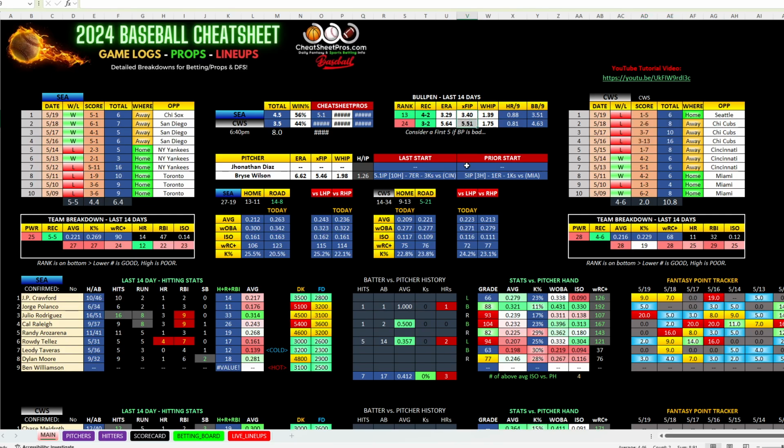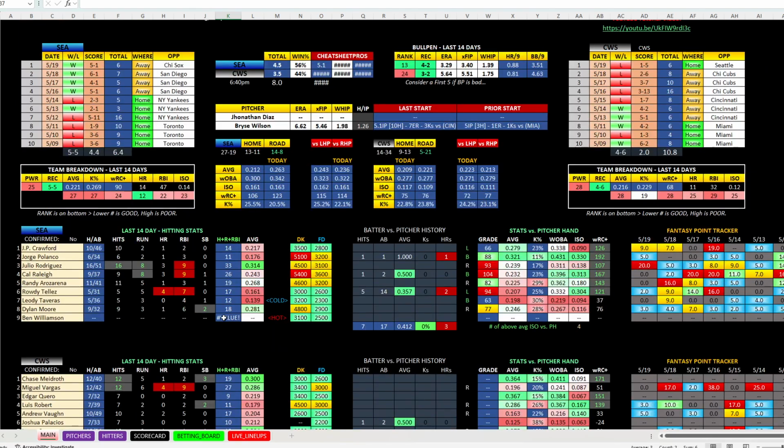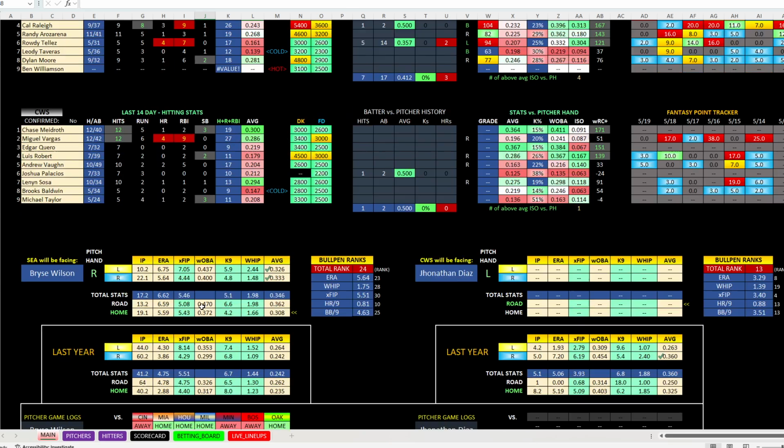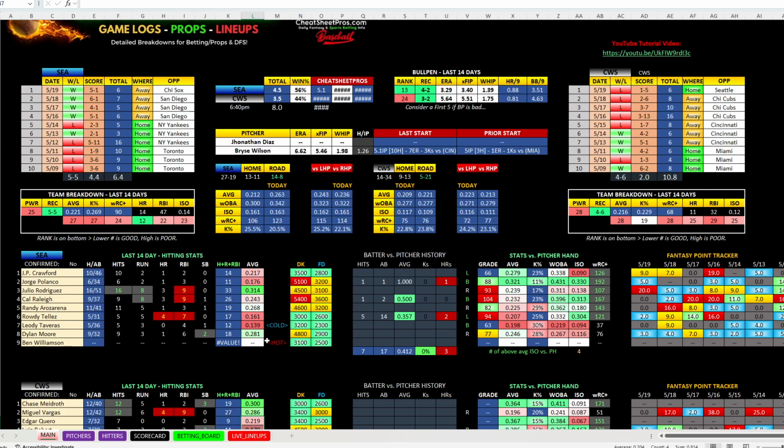Bullpen-wise, Seattle's about 2 runs better, so don't really care about the starting pitcher. Looking over here at Bryce Wilson, though, one thing that did jump out at me is look at these hits allowed. 10 hits, 7 runs in his last road start. His prior road start was 5 hits, 1, but he's at home. So he's got 3, 9, 2, 1, 4, 3.